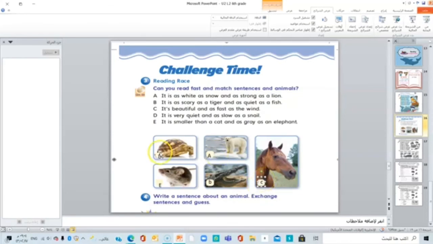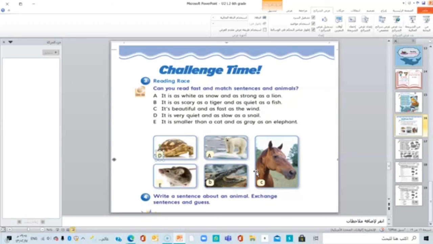So, now A. Find this. It is as scary as a tiger and as quiet as a fish. Can you guess? Which animal is it? I know. It's a crocodile. What about this one? It's beautiful and as fast as the wind. C. That's easy. It's a horse. Well done. Now guess the last 2.